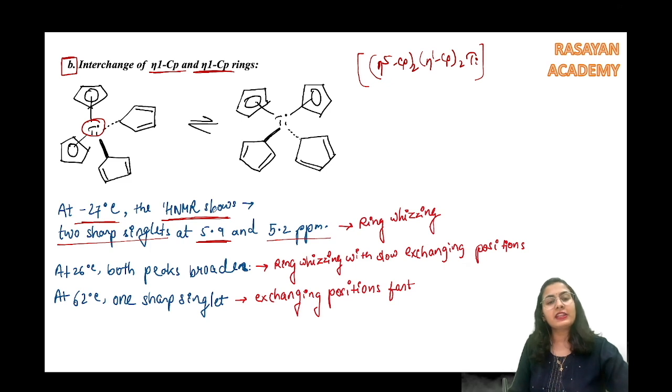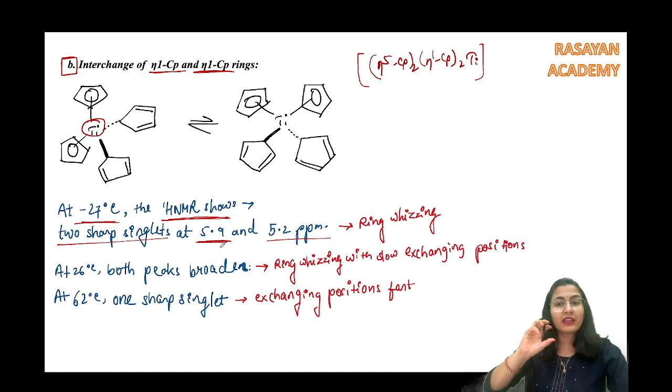So we were expecting कि चलो कुछ तो अलग अलग होगा, लेकिन one singlet is for the 2 Cp, let's say eta 2 Cp, and one singlet is for the eta 1 Cp, because the ring whizzing is taking place for the eta 1, तो इसलिए ये भी same हो गया है. चलो, correct, we have now got the concept of ring whizzing. ये ठीक है. At 26 degrees both peaks broaden. दो जो peak आ रही है हमारे पास, they broaden.